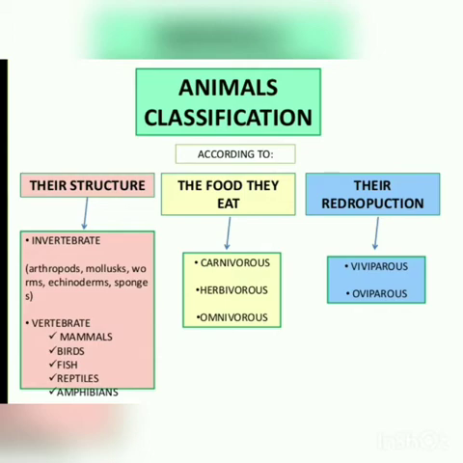We have already studied that carnivores are the animals that eat the flesh of other animals, herbivores are the animals that eat plants, and omnivores are the animals that eat animals and plants both. Then third, they are classified based on their reproduction: viviparous and oviparous. We will see what viviparous and oviparous mean in our coming slides.